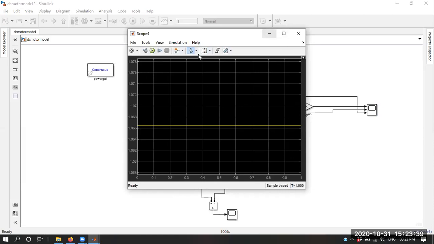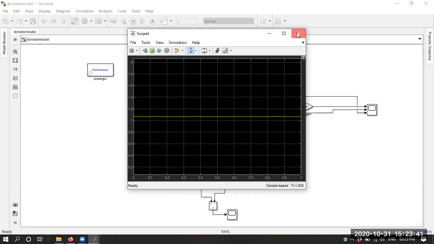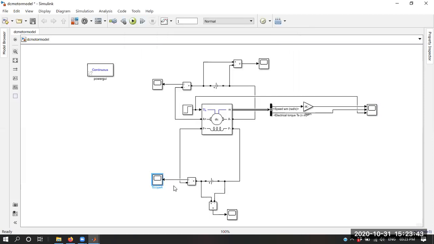Okay, so now students, what is the relationship between the speed and the field current in a separately excited DC motor? Yes, I am getting the response from Lemmy.